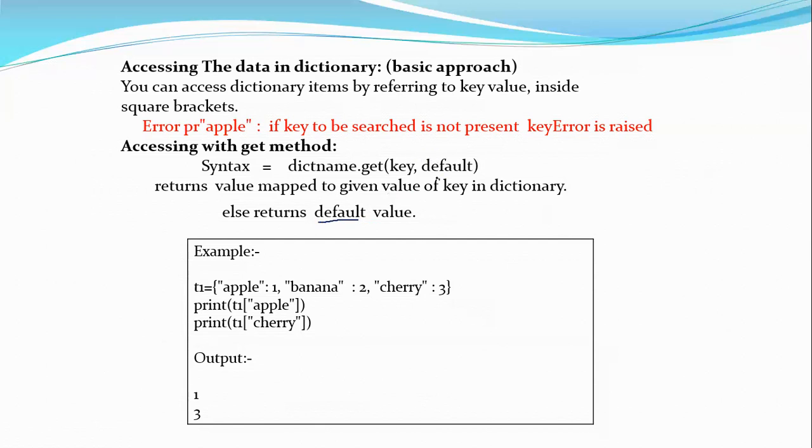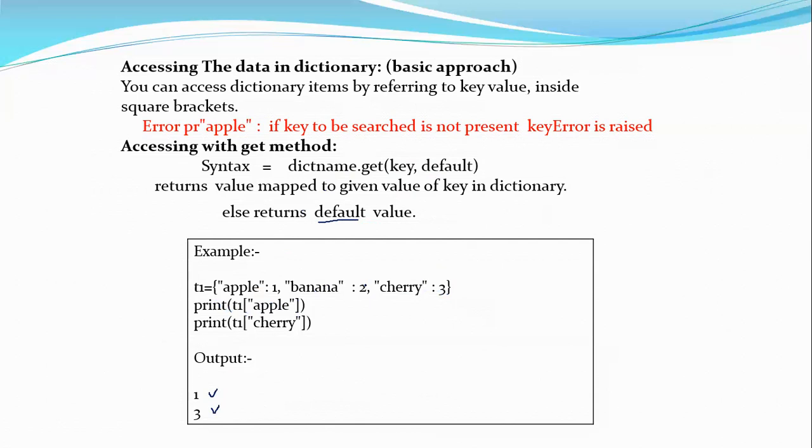So I can say dictionary name dot get of cherry comma 6. I know that cherry is present in the dictionary, so it will give me 3. If cherry were not present, it would give me 6, because the searched key is not present in the dictionary. So if I say T1 of apple, I'll get 1, and if I test T1 of cherry, I'll get 3. I can also use the get method, like T1 dot get of banana comma 7. Since banana is present, I'll get 2.